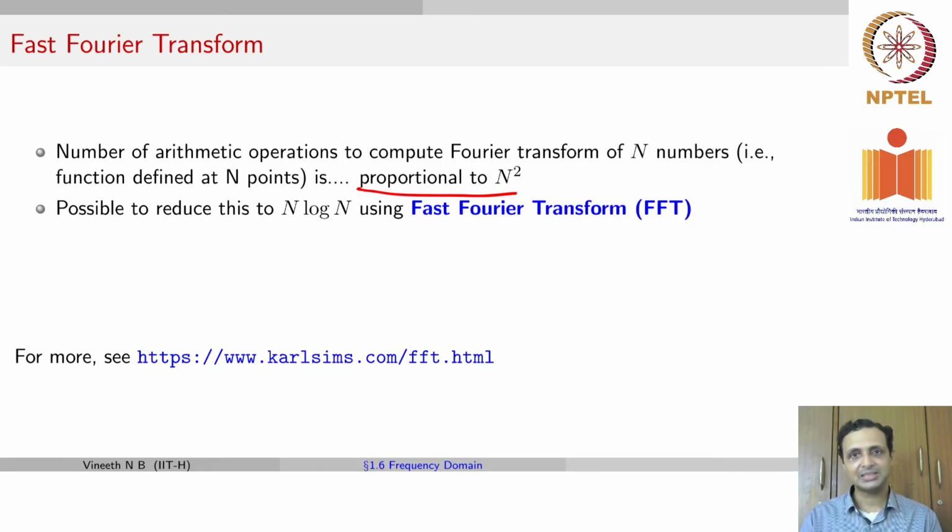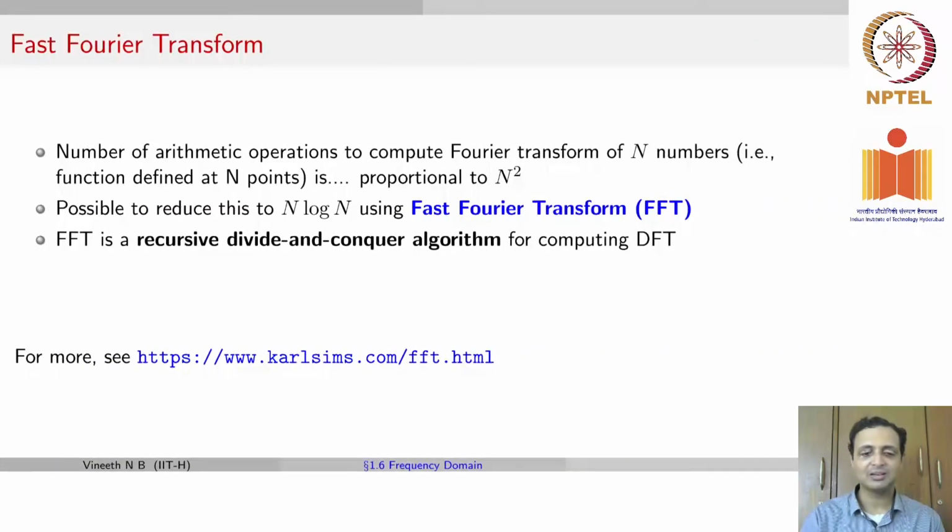But it happens that there is an algorithm called the fast Fourier transform which helps reduce this computation to n log n. The fast Fourier transform is a recursive divide and conquer algorithm. It simply does this by dividing the set of samples that you have into different portions and then computing the overall Fourier transform. You can see this link to understand this more intuitively.